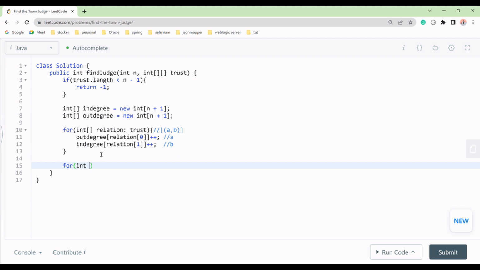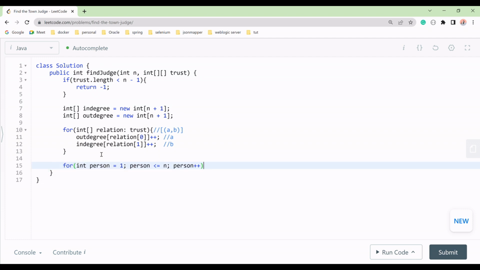Now we have to loop over all the persons. Let's say person is i, and say person equal to 1. Let's suppose we have person 1, and we will go to the last person. Last person is nothing but n, so we say less than or equal to n. For all the persons we have to go, right? And this i is nothing but our person. Either we take person or i, and then we'll say person plus plus.